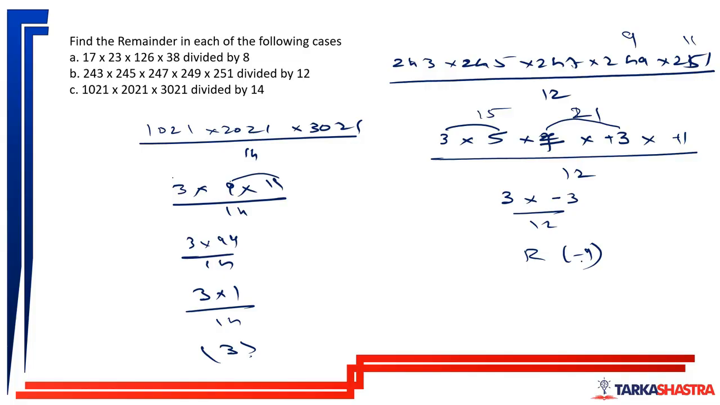Now, once we have the remainder as -9, how do we get the positive remainder? It will be 12, the divisor, minus 9. So the remainder would be 3. This is all you need to do. And in our regular method also, we got the remainder as 3. Moving forward,